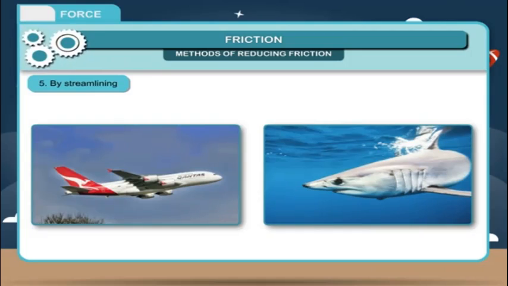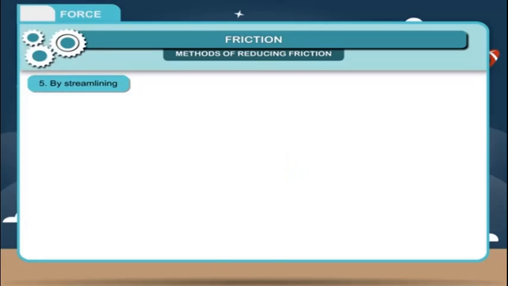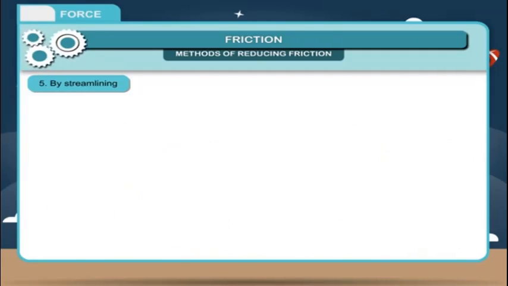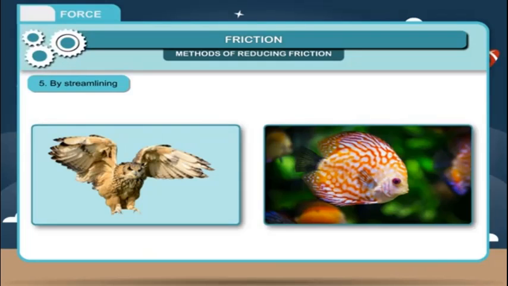Resistance is reduced by making the body of these objects streamlined. A streamlined body is narrower in front and broader at the back. For example, aeroplanes, ships, boats, submarines, etc. have streamlined bodies. The bodies of aerial and aquatic animals like birds and fish are also streamlined, which helps them in flying in air and swimming in water respectively.